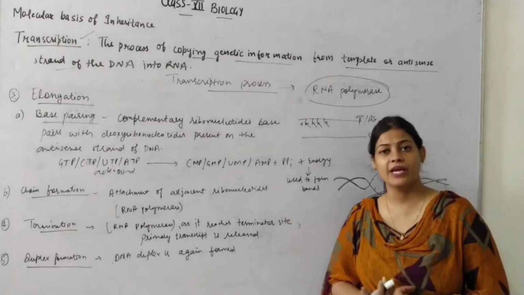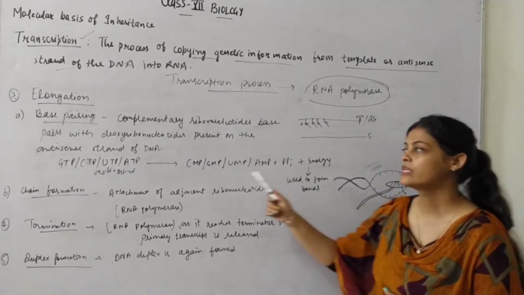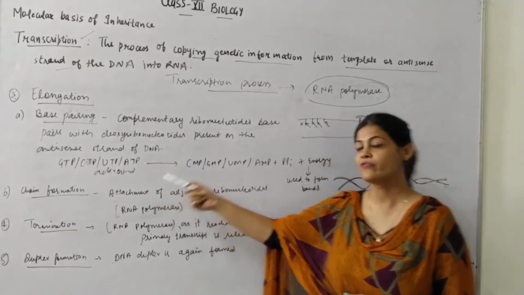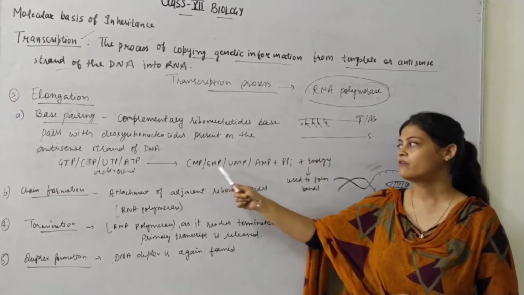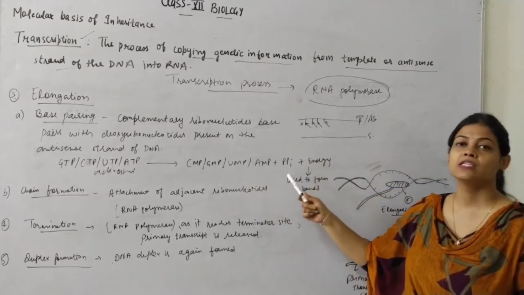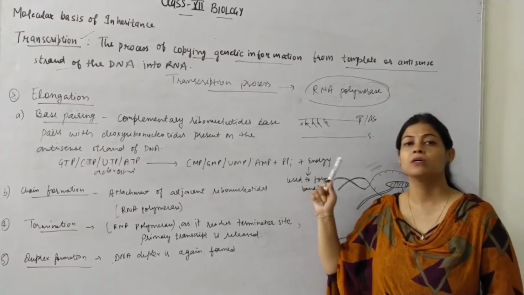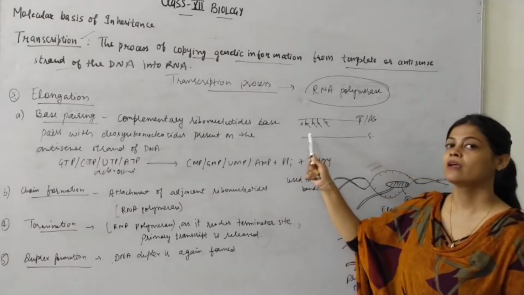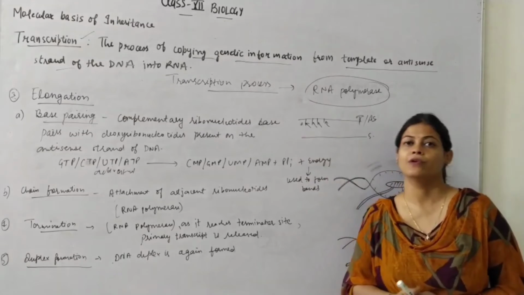When the bond is broken, then energy will be released. So here you can see the activated triphosphates, when they pair up with the DNA complementary strand, then they will be converted into monophosphate with the release of phosphate and energy, and this energy will be used to form the bond between RNA ribonucleotides.